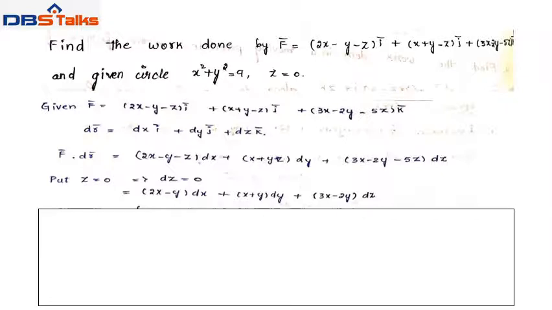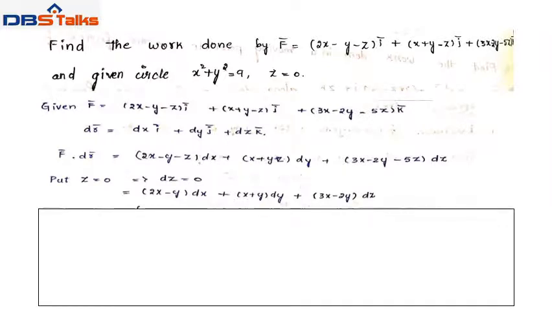Using dot product we get (2x minus y minus z) dx plus (x plus y minus z) dy plus (3x minus 2y minus 5z) dz. And also given circle equation x square plus y square equal to 9 and z equal to 0. So z equal to 0, which implies dz equal to 0.